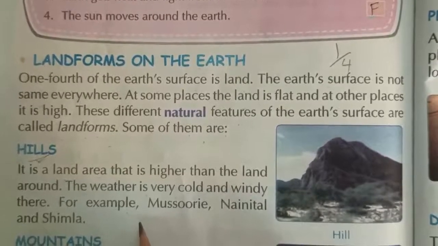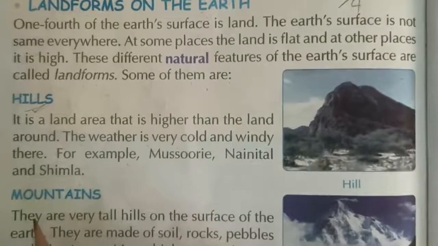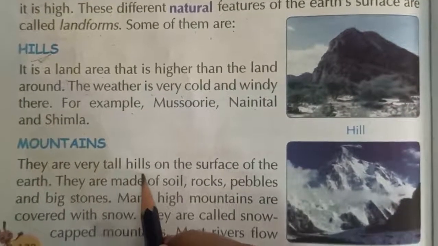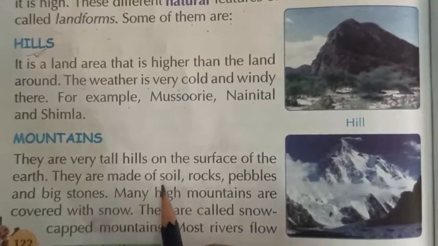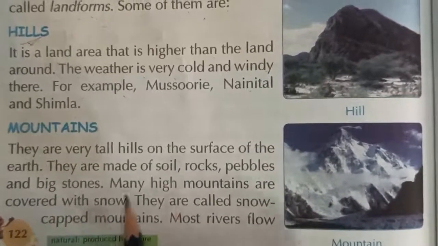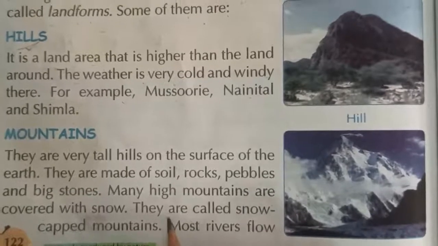Which are our hills area? Mussoorie, Nainital and Shimla. Next, mountain. They are very tall hills on the surface of the earth. They are made of soil, rocks, pebbles and big stones. Many high mountains are covered with the snow. They are called